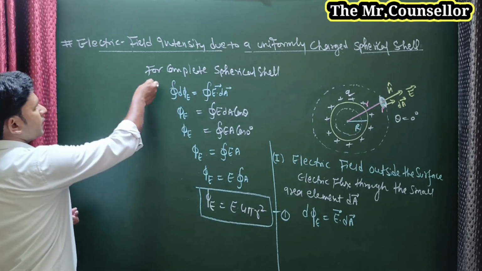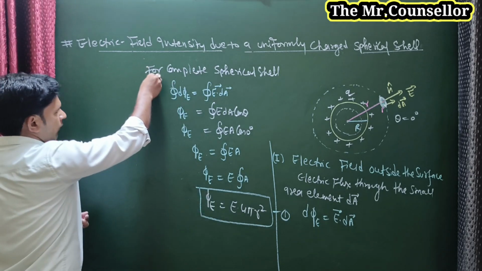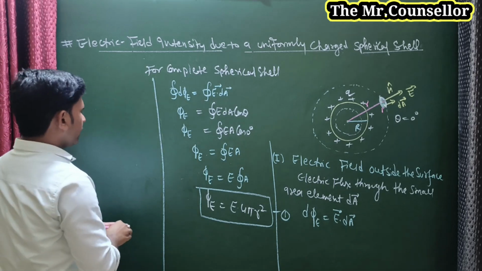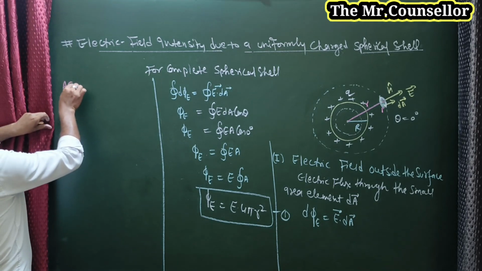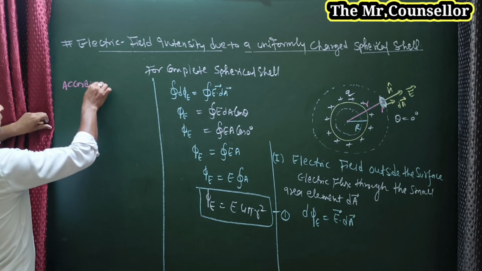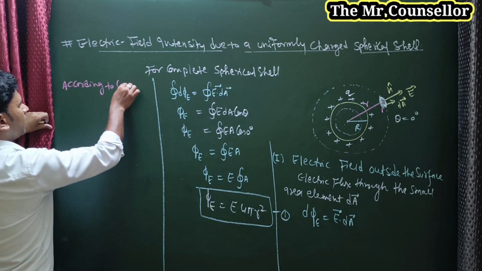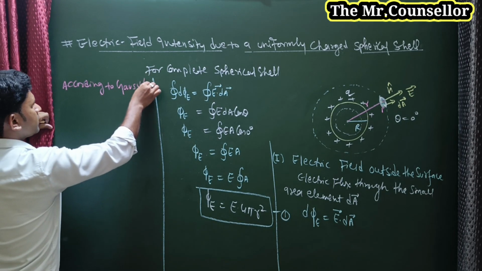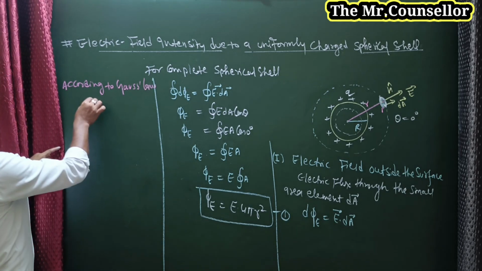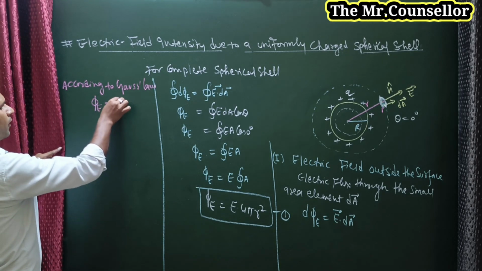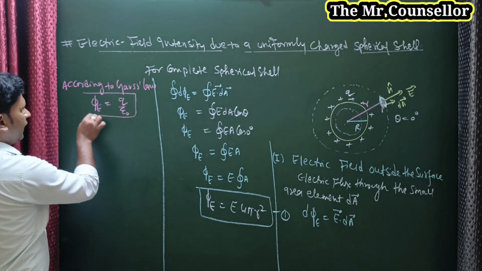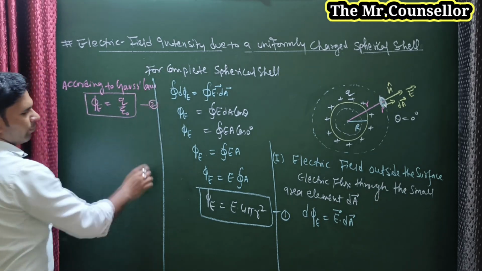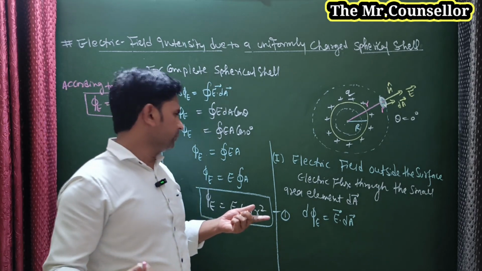So we are discussing here the application of Gauss law. According to Gauss law, we know very well electric flux phi E is equal to Q upon epsilon naught. So we can write here, this is equation number 2.